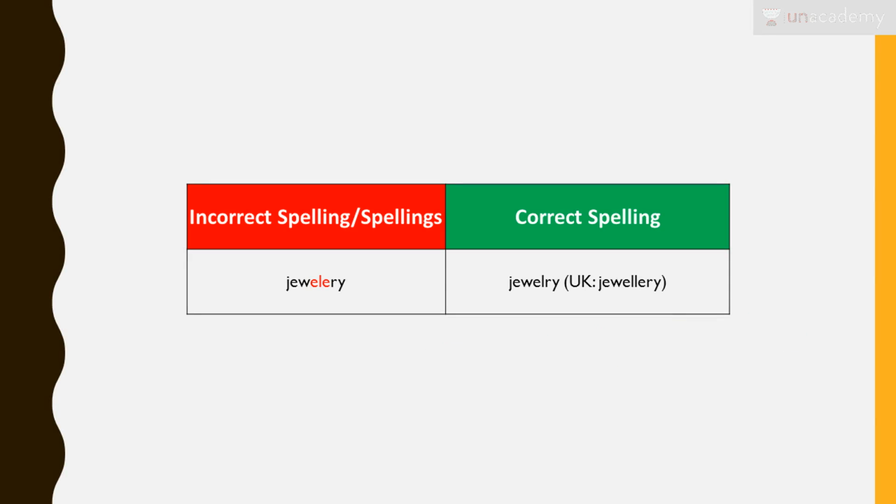Next we have jewelry. Now when I say jewelry, the correct spelling is JEWELRY. There is no E over here, or otherwise it's jewellery in UK. When you write double L, then you need to put an ERY, right? So the two forms of spellings, I have mentioned both of them. That's how it works.